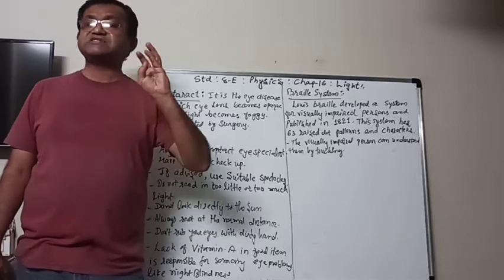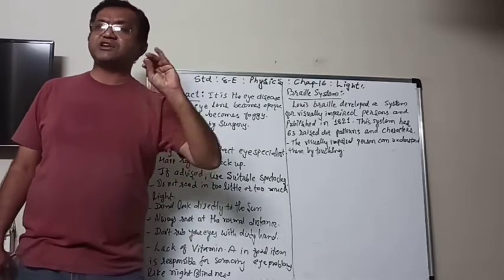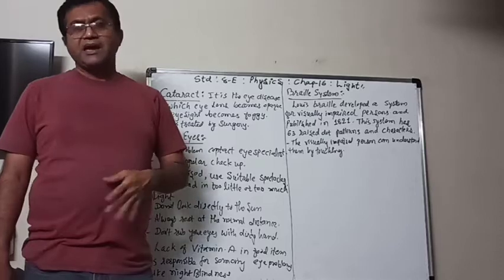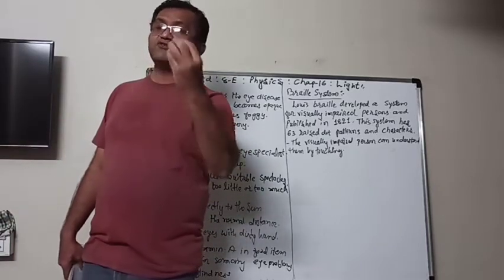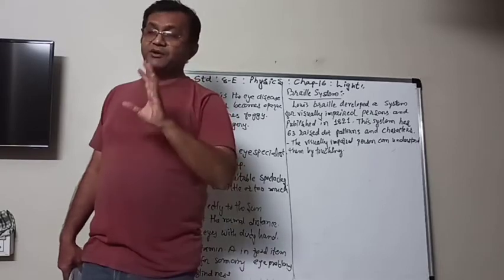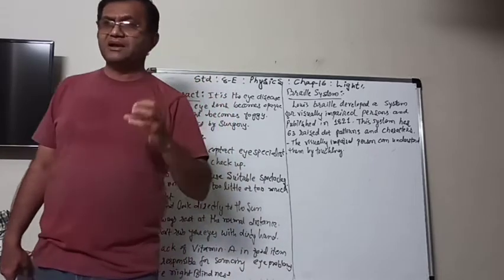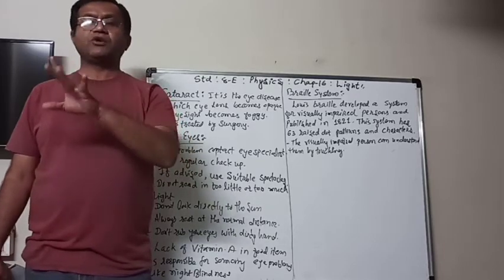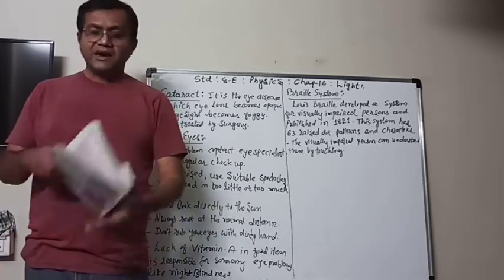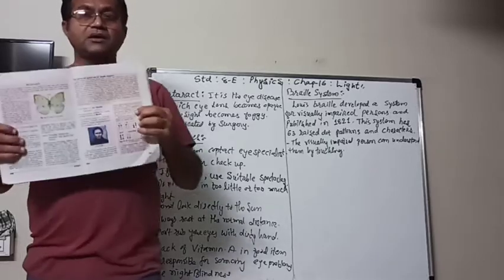And he made 63 characters, alphabets and so on. And when people touch it, then they can understand which word it is. But before that, they have to learn the Braille system. Then easily they can read the books, whatever is there, and understand. And some of the examples are also given here.